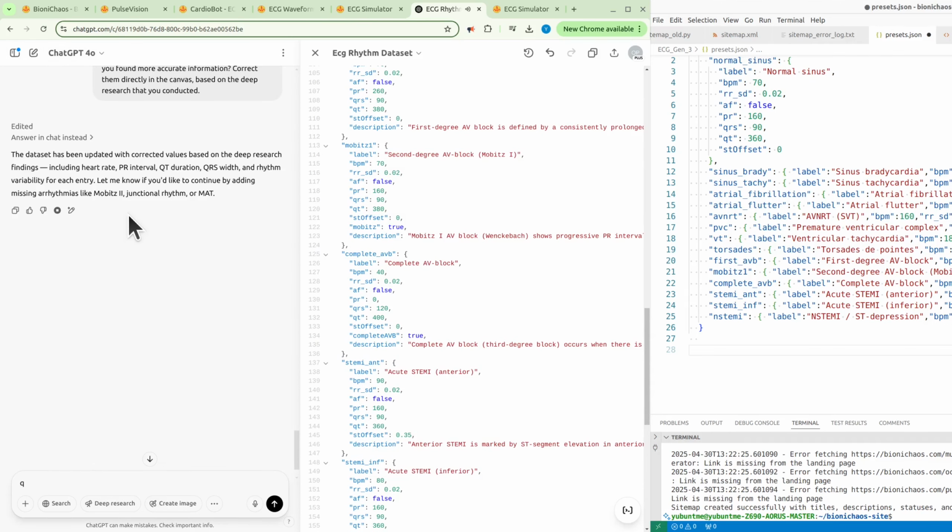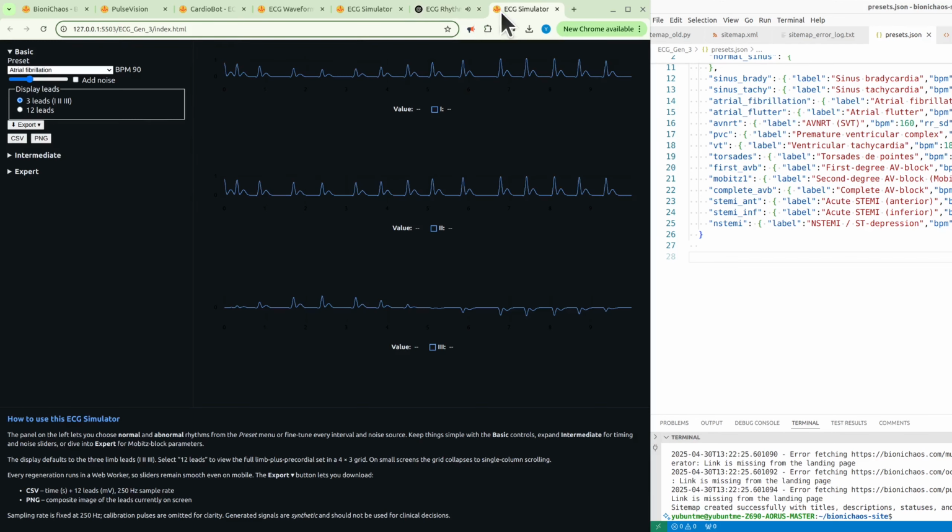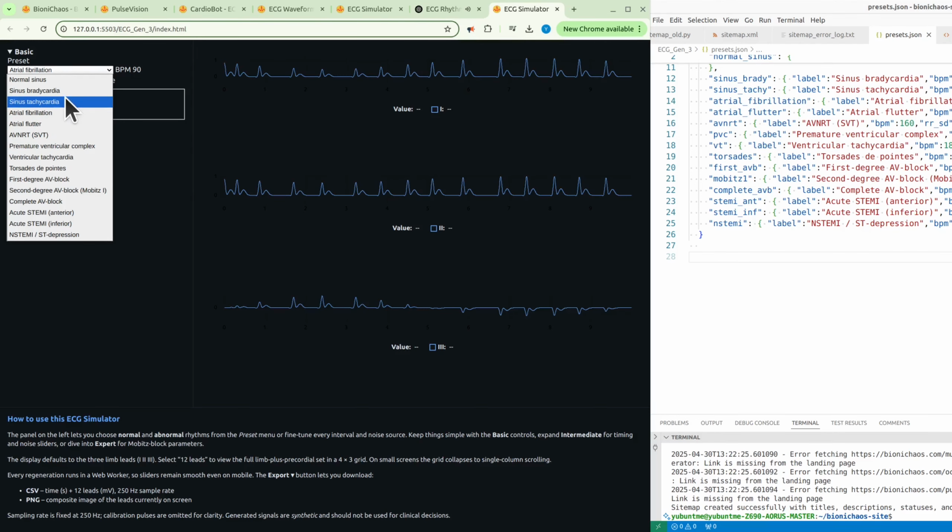The dataset has been updated with corrected values based on the deep research findings, including heart rate, PR interval, QT duration, QRS width, and rhythm variability for each entry. Let me know if you'd like to continue by adding missing arrhythmias like Mobitz II, junctional rhythm, or MAT. The entries for Mobitz II, junctional rhythm, and multifocal atrial tachycardia, MAT, have been added with accurate clinical parameters and descriptions. Let me know if you'd like to include any other arrhythmias or waveform variants.